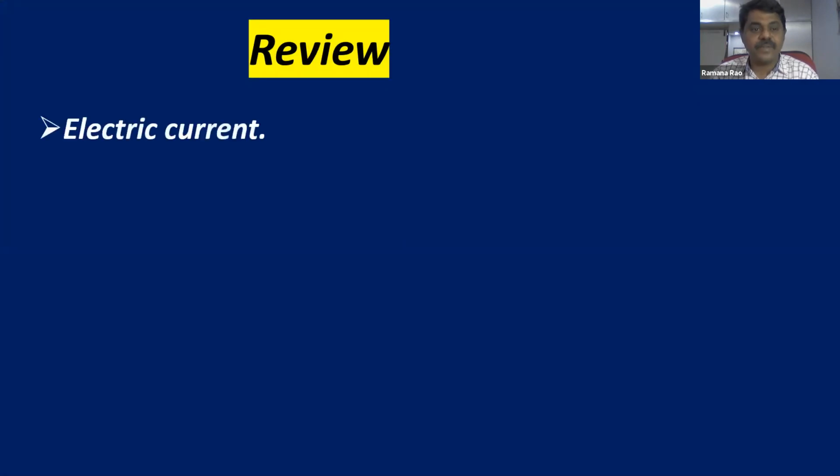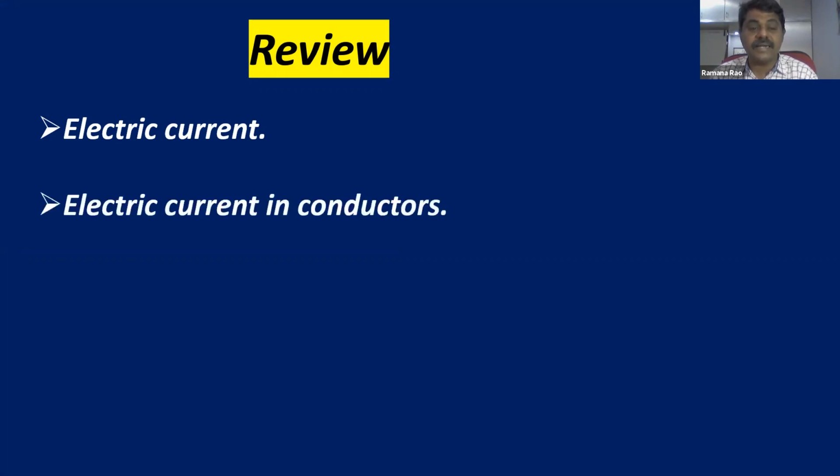I introduced the concept of electric current, and how electric current flows in conductors. What are the responsible charge carriers in conductors? Yes, electrons. The free electrons are the responsible charge carriers in conductors.